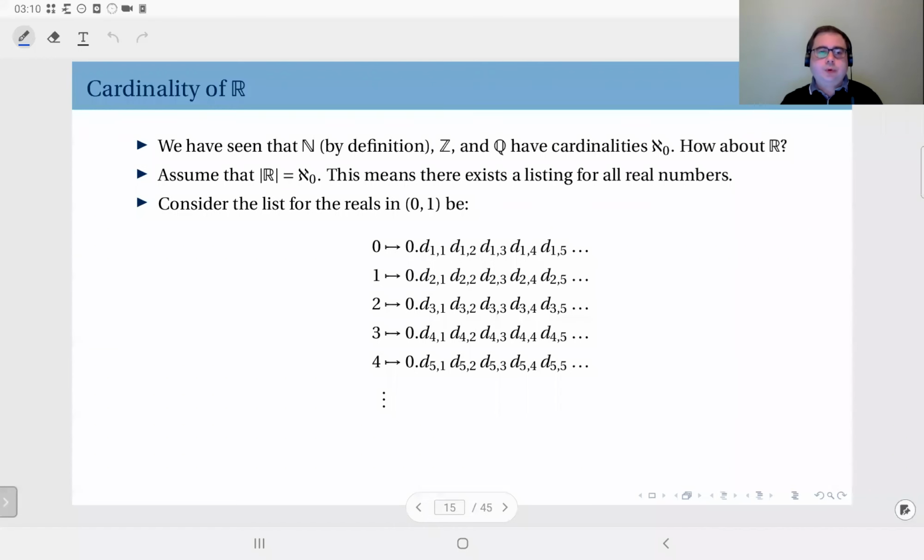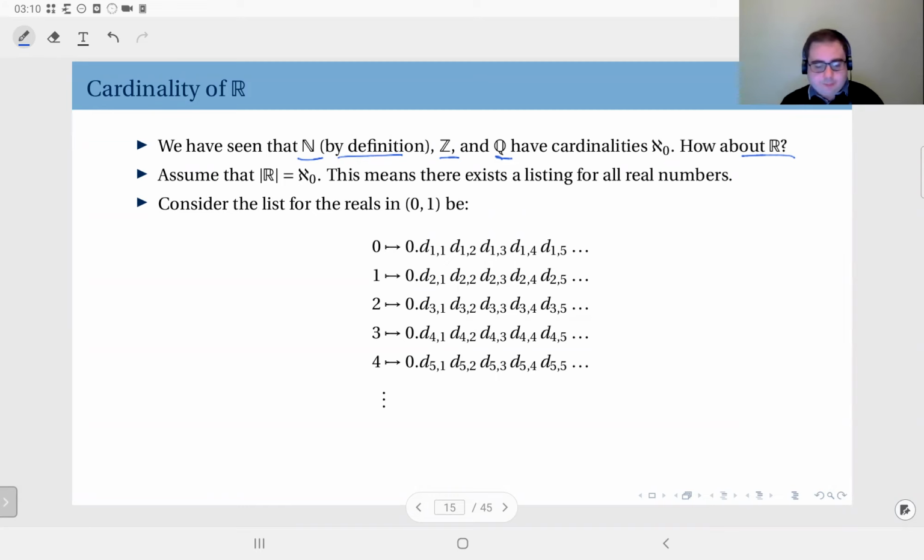Okay, so up to this point, we have seen that the set of naturals by definition is countable, the set of integers is countable, and finally we have seen the set of rational numbers is countable. What about the set of real numbers? Is the trend going to continue here? Is the set of real numbers also countable?